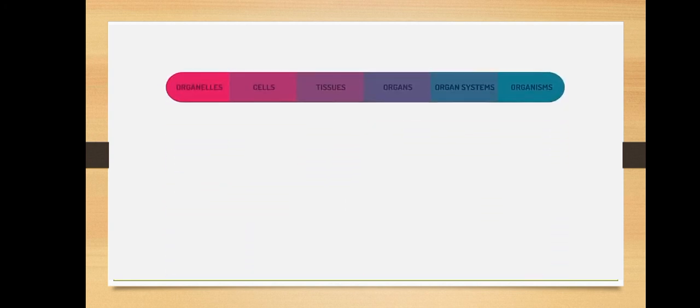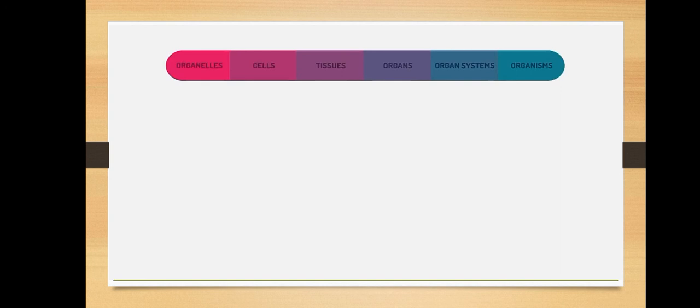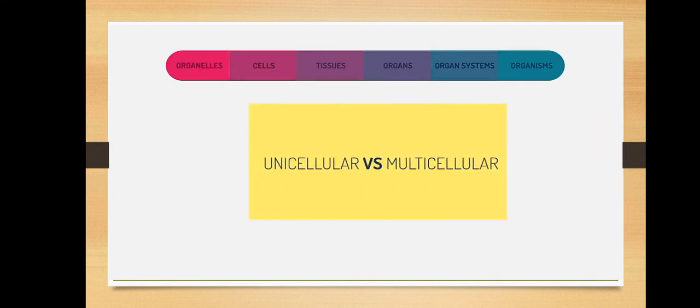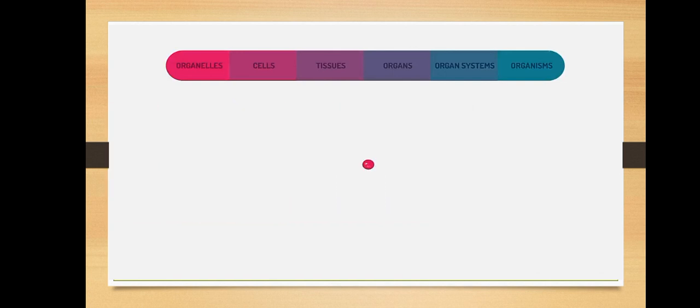Achieving our goals. In this video, we're going to look at the levels of organization in organisms, from smaller than cells to bigger than organs. In a unicellular organism, the single cell performs all life functions. However, multicellular organisms have various levels of organization within them. To learn more about the differences between unicellular and multicellular organisms, watch this video.